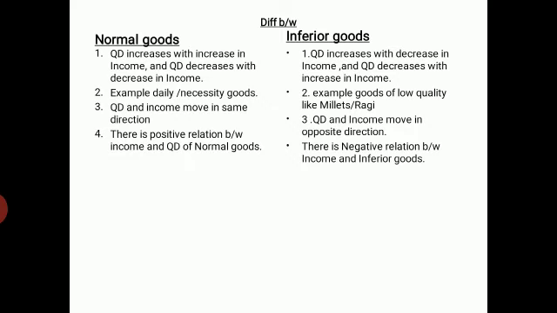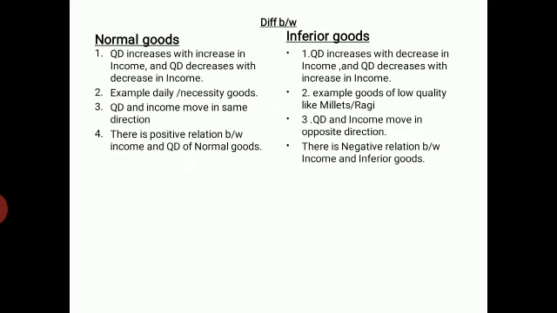Then third point is quantity demanded and income move in the same direction. That is, there is a positive relation between quantity demanded of normal goods and income of the consumer. They are moving in the same direction. If income increases, QD increases. If income decreases, QD also decreases. So they move in the same direction.